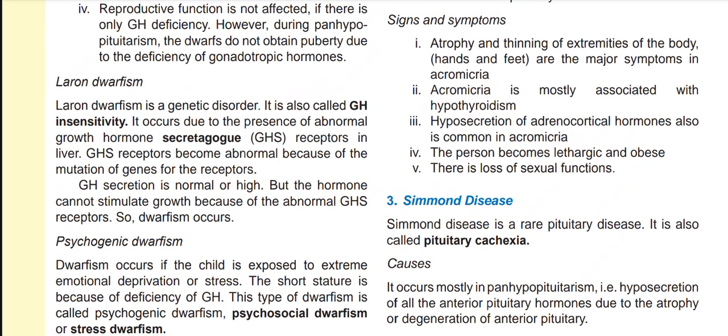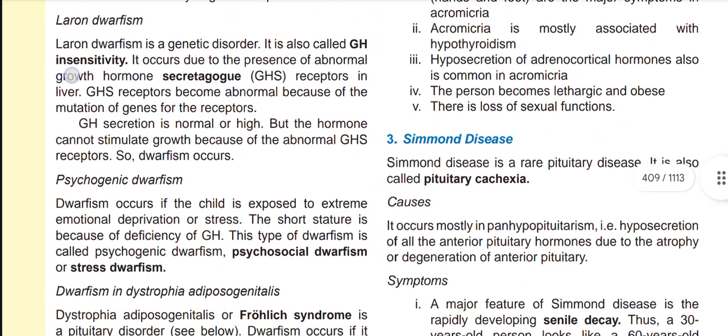Now Laron dwarfism. Laron dwarfism is a genetic disorder. It is also called growth hormone insensitivity. It occurs due to the presence of abnormal growth hormone receptors in the liver. The receptors become abnormal because of mutation of the genes for the receptors. Growth hormone secretion is normal or high, but the hormone cannot stimulate growth because of the abnormal receptors. So dwarfism occurs.